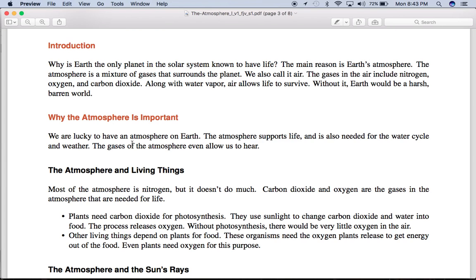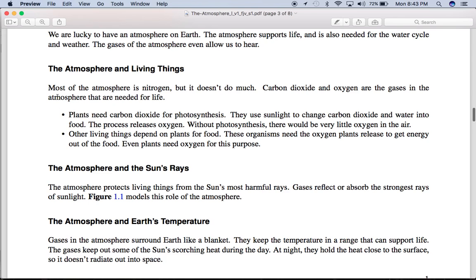We are lucky to have an atmosphere on Earth. The atmosphere supports life and is also needed for the water cycle and weather. The gases of the atmosphere even allow us to hear. Most of the atmosphere is nitrogen, but it doesn't do much. Carbon dioxide and oxygen are the gases in the atmosphere that are needed for life.